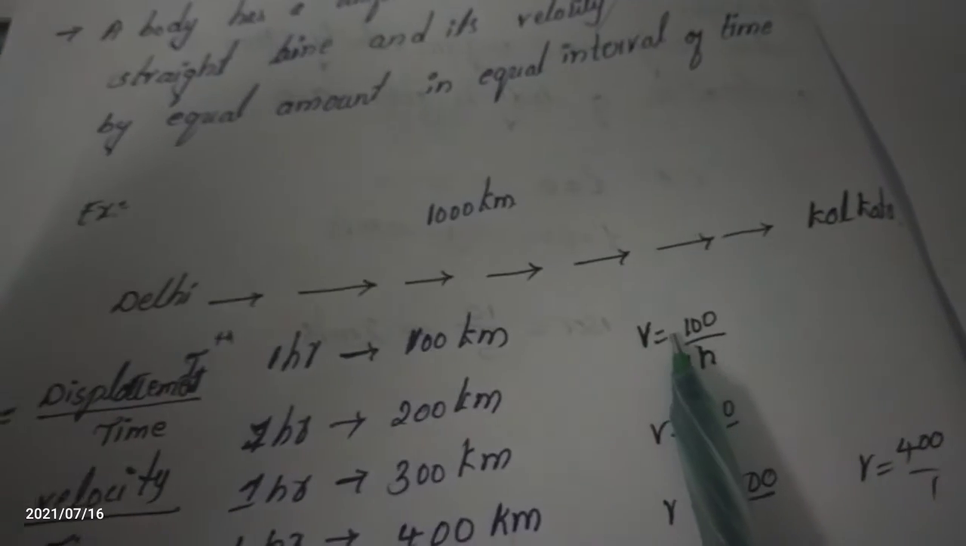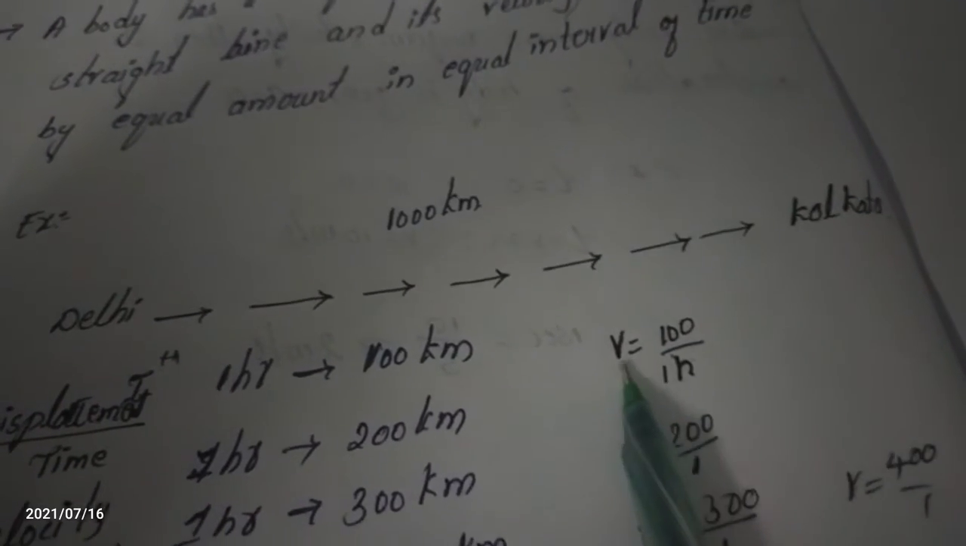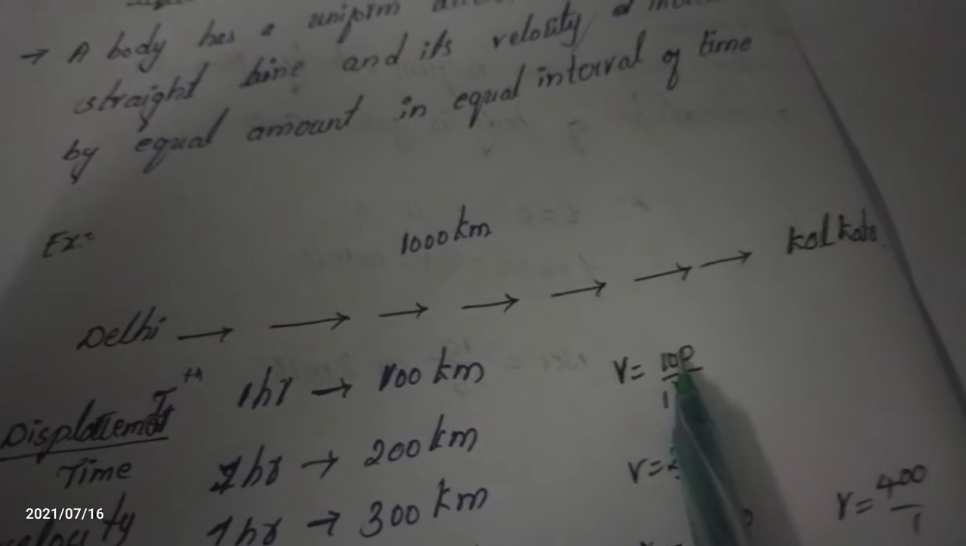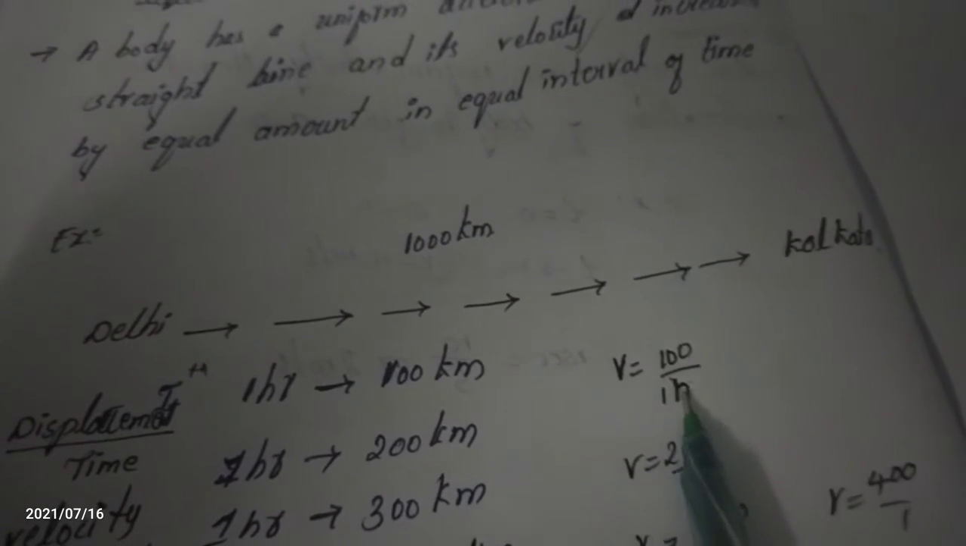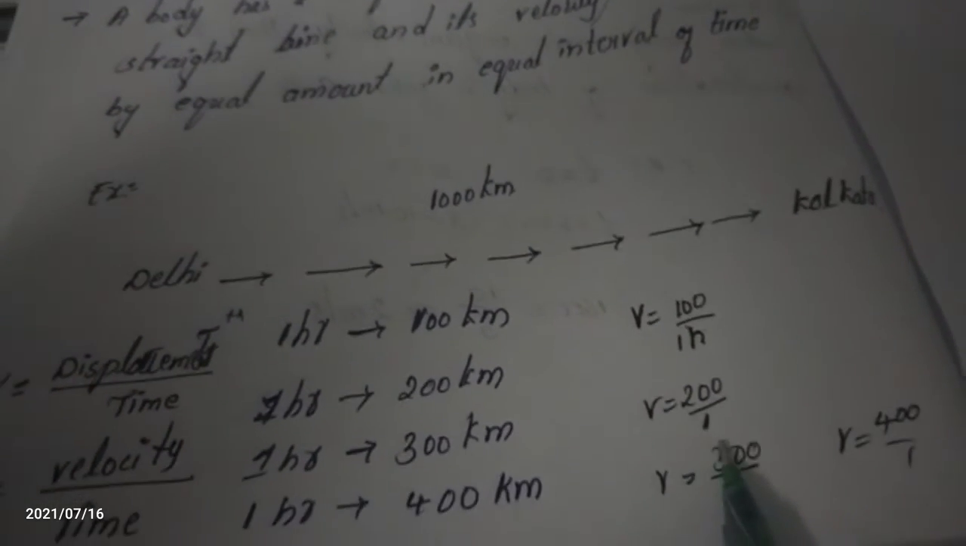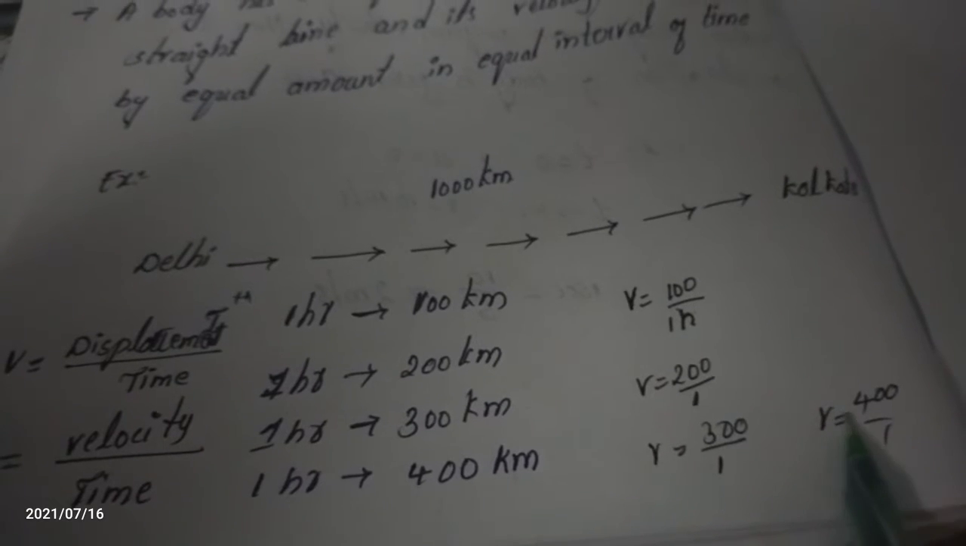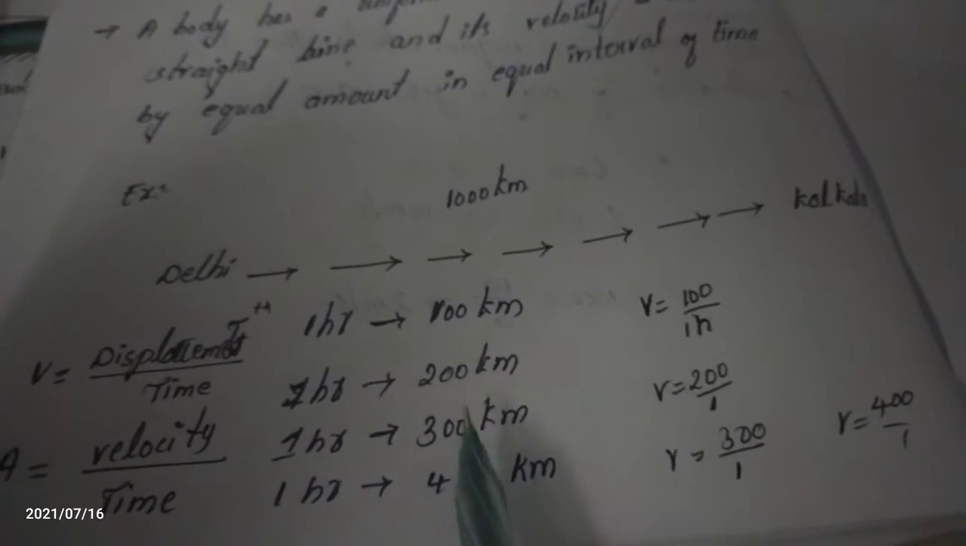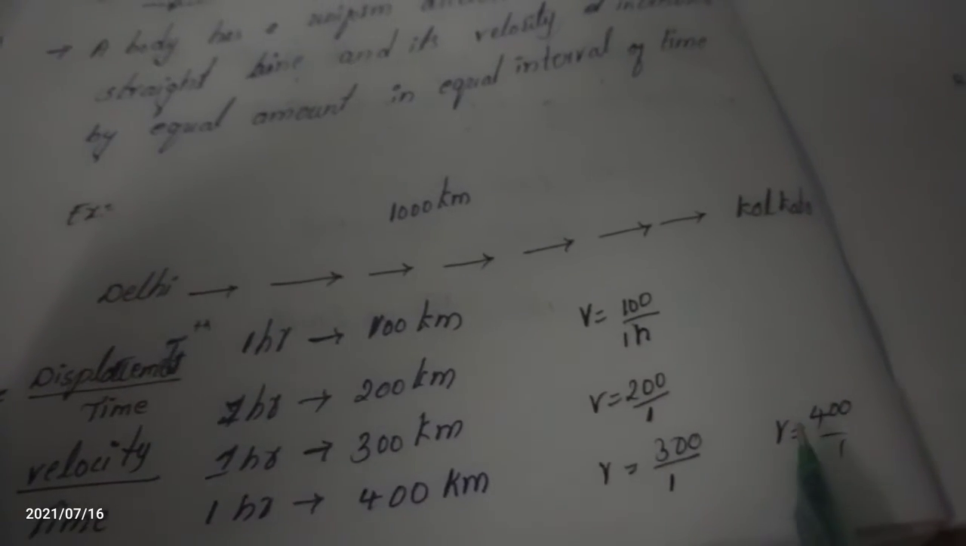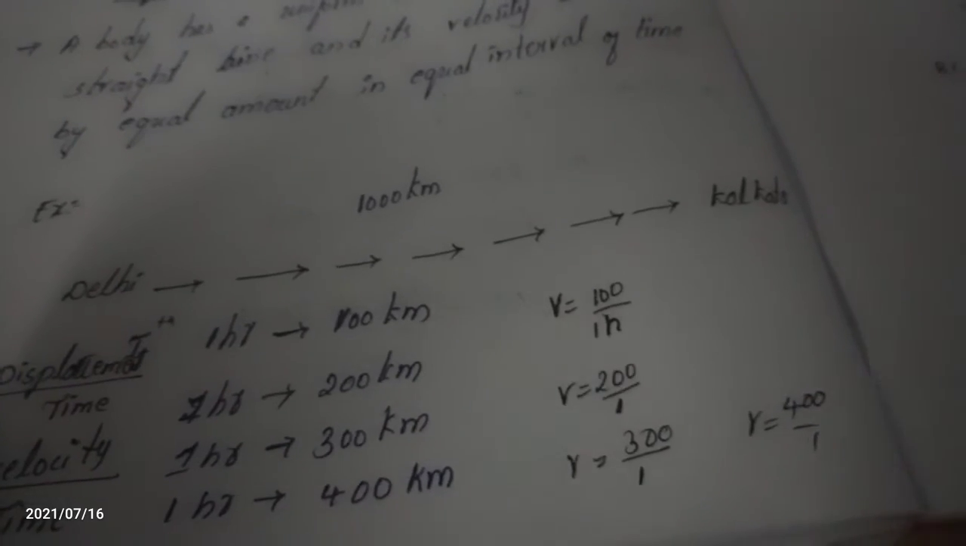Okay, what is the velocity? Change in velocity. Velocity is distance by time. 100 by 1 hour, 200 by 1 hour, 300 by 1 hour, 400 by 1 hour. For each hour we are taking the velocity. Okay, what about the acceleration?